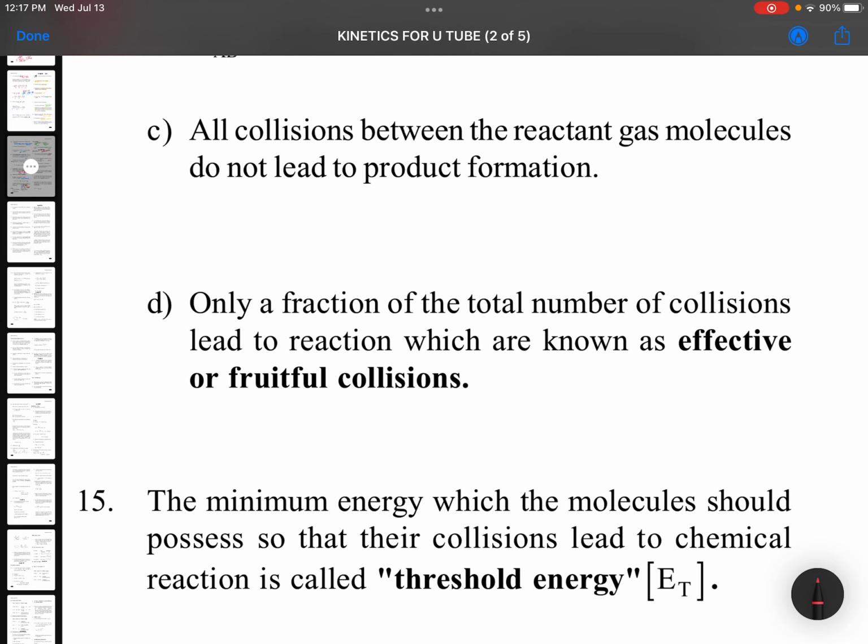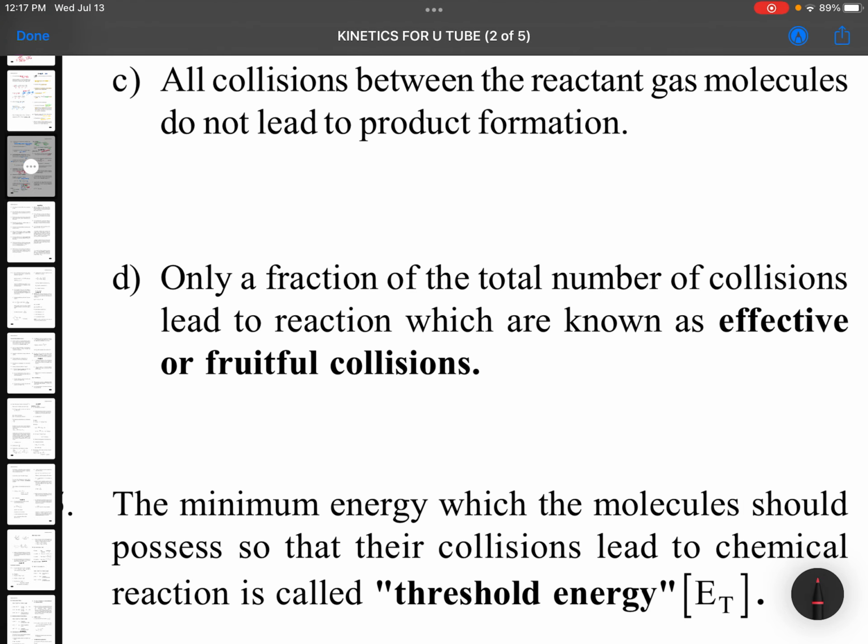All collisions between the reactant gas molecules do not lead to product formation. Don't think that each and every collision is going to give you the products. Only a few collisions do, and those collisions are called fruitful collisions, or effective collisions. Not each collision gives you the products.